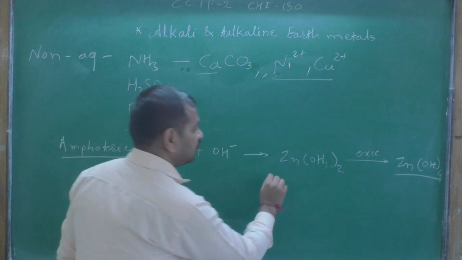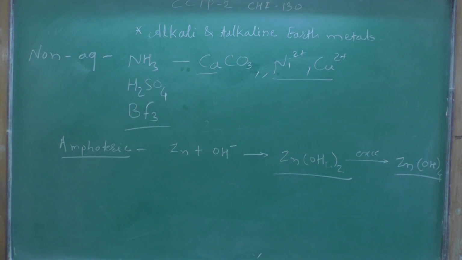So first it forms a precipitate, and then it forms its hydroxide complex in solution form.